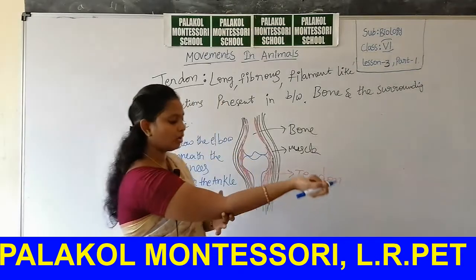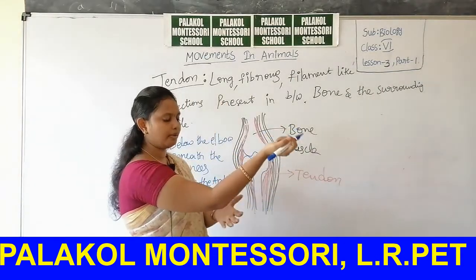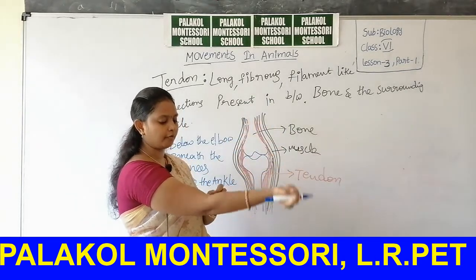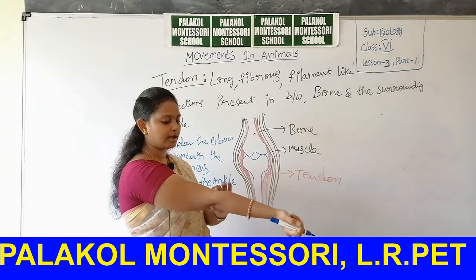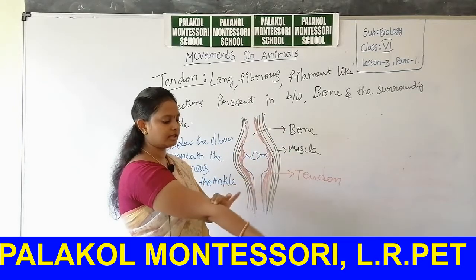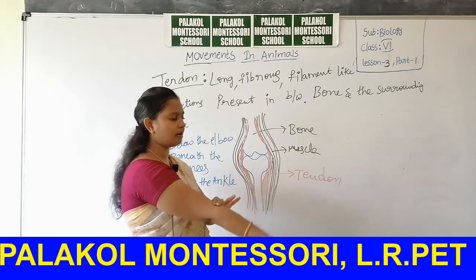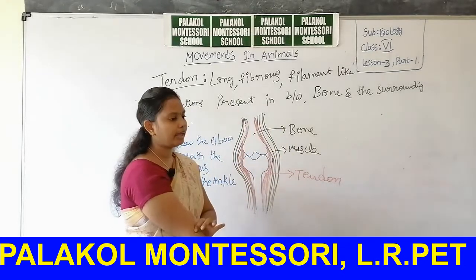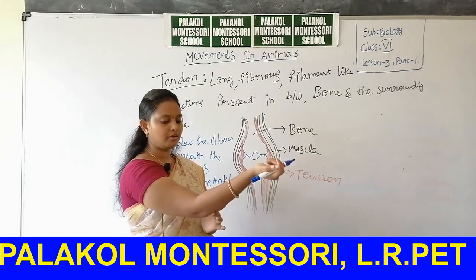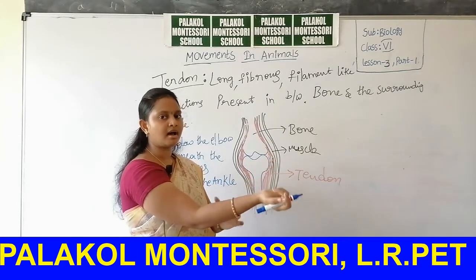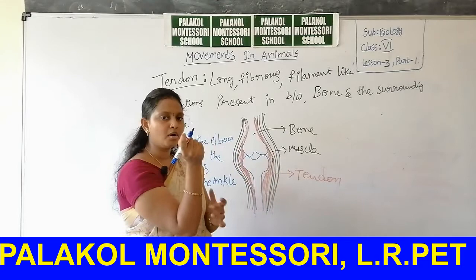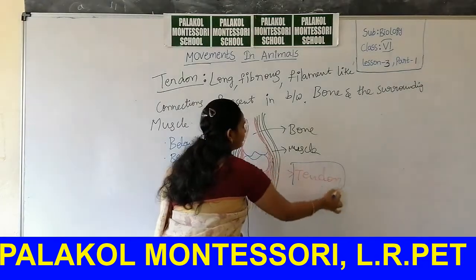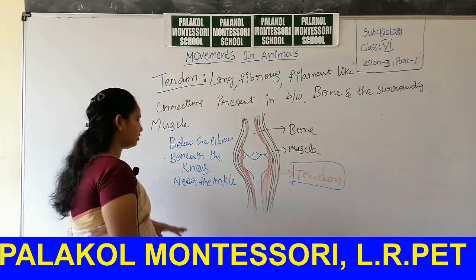Below the elbow means here. If you want to move the elbow, there are some filamentous structures moving here. Here the elbow bone and the elbow muscle are connected by some fibrous structures called tendons.